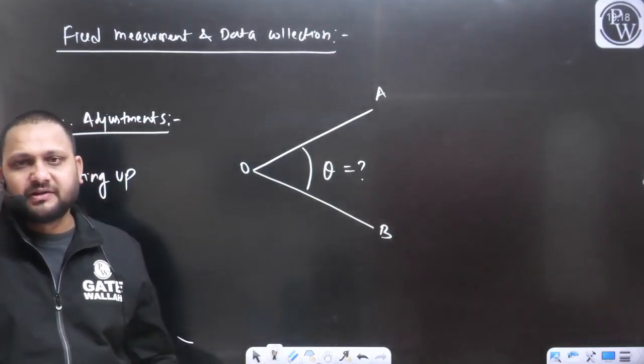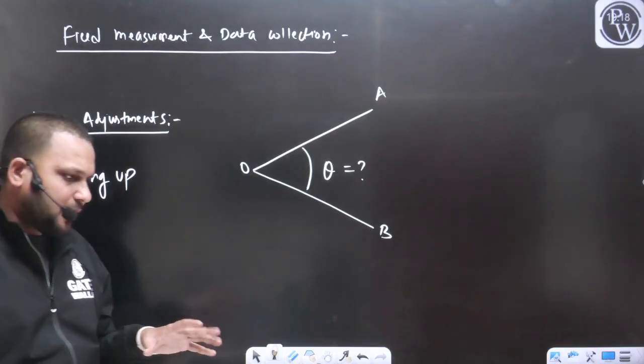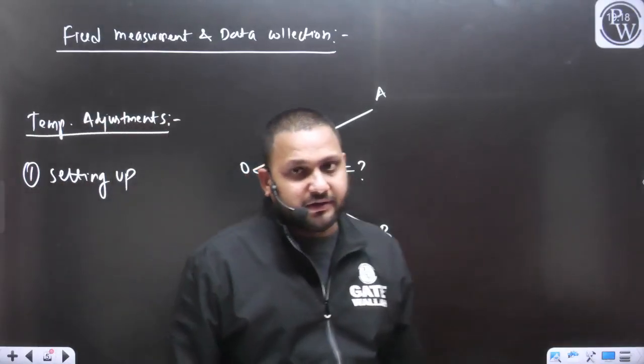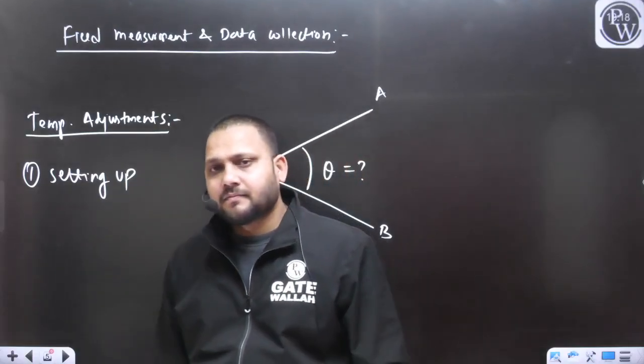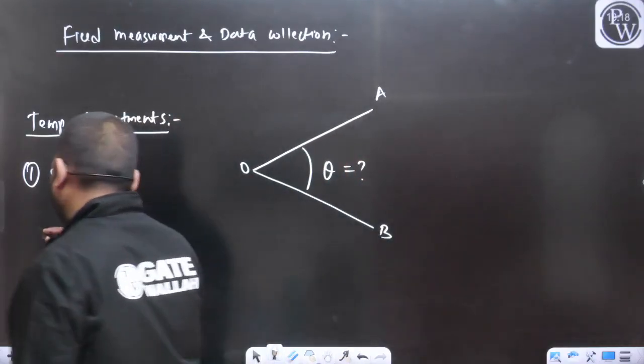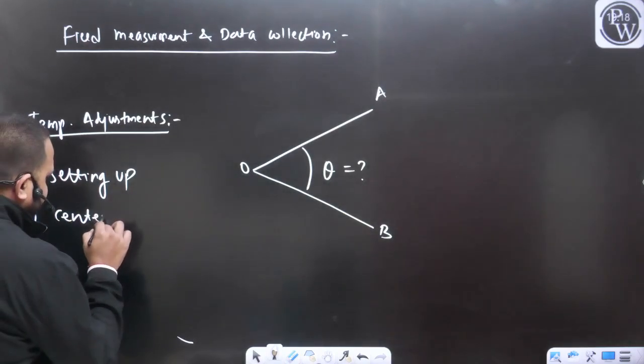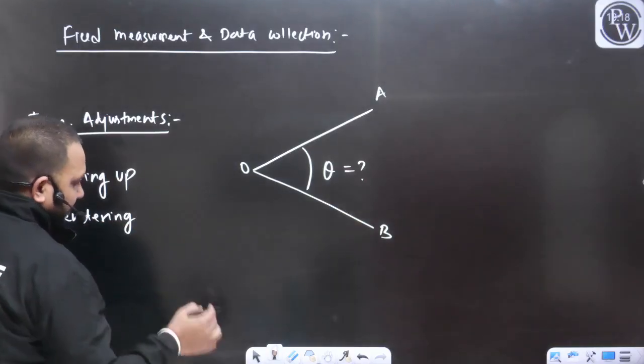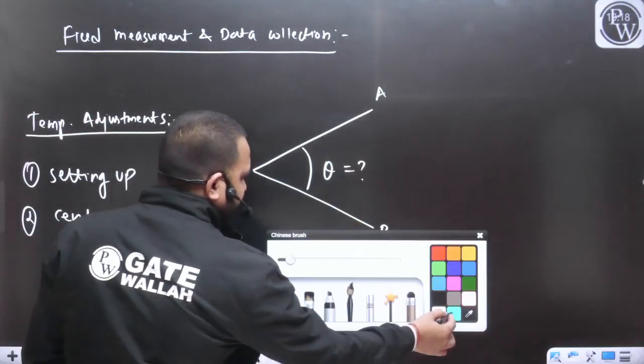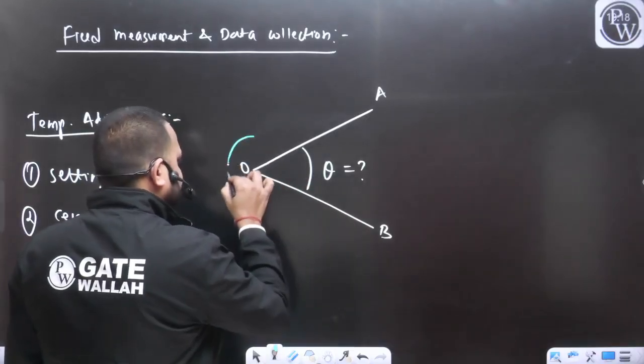Then after the basic setting up of the instrument, the next temporary adjustment required is centering.